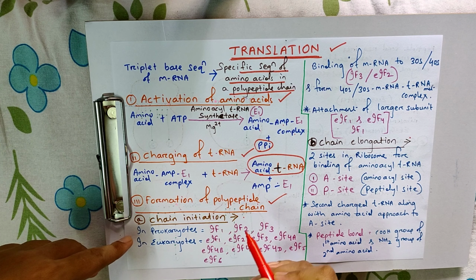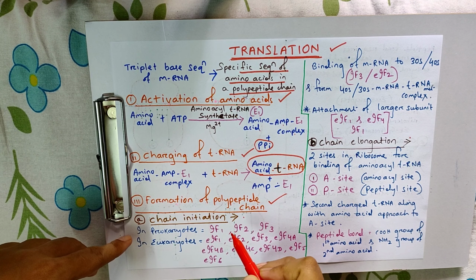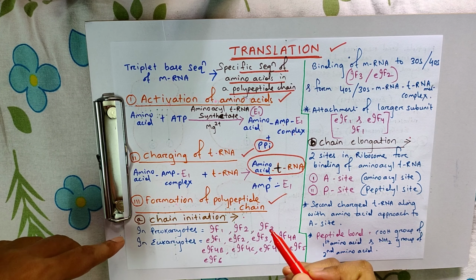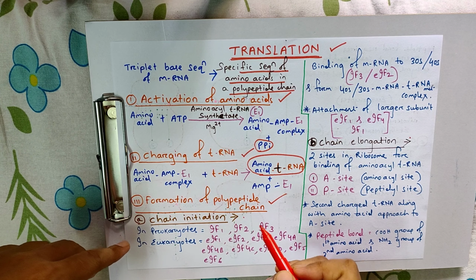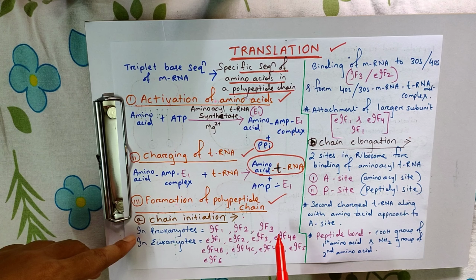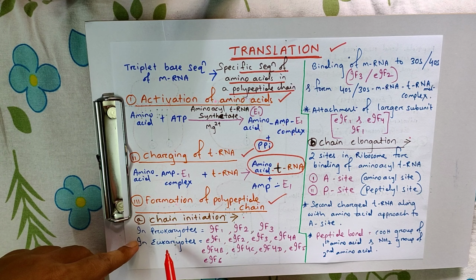In prokaryotes and eukaryotes, chain initiation requires initiation factors or IF. In prokaryotes, 3 initiation factors are there: IF1, IF2, IF3. While in eukaryotes, generally 9 initiation factors are required.